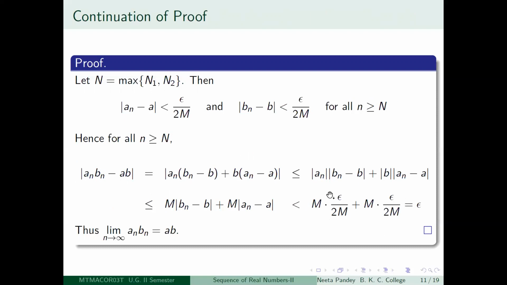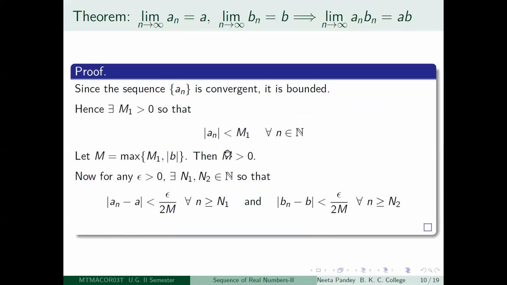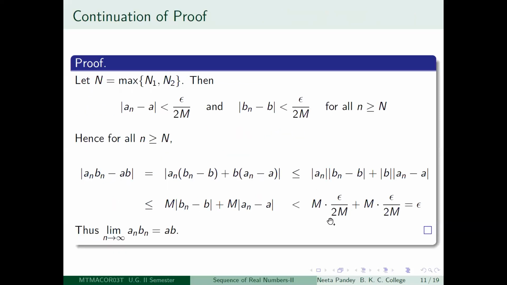So what will you do now? Cancel out m, because m is a positive number, right? That was the crucial thing actually. So m is a positive number, so you cancel it out, you get epsilon by 2 plus epsilon by 2, so that is equal to epsilon. Notice that in this whole inequality, there is a strict inequality here, so the total effect is a strict inequality.